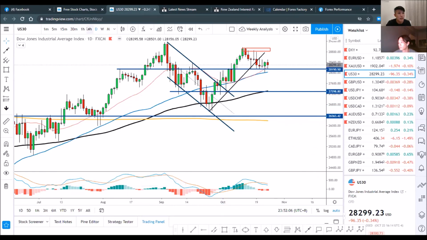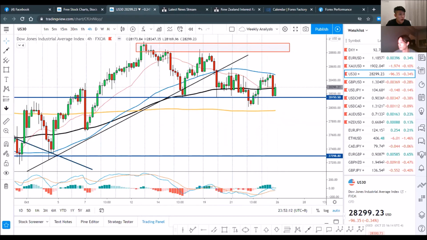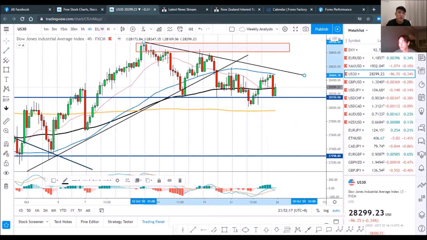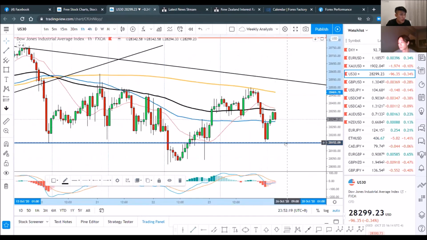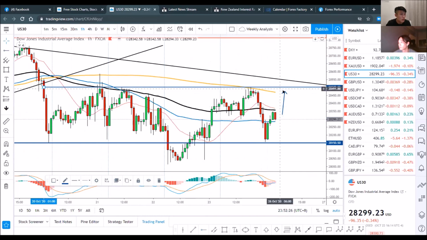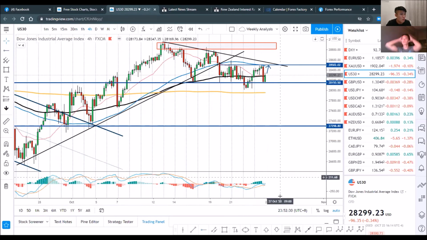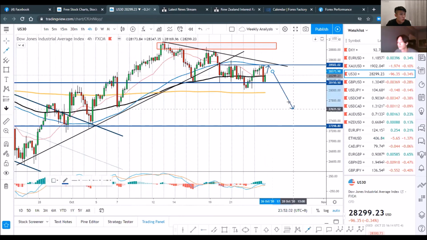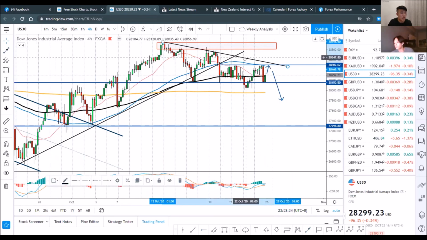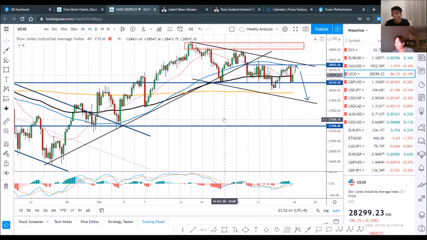But in any case, technically speaking, we do have a case to sell it. So I think for now it's quite straightforward. If it pulls back a little bit further, retests the high, the resistance right here, and if it's successful, then we can try to sell the US30 again and expect more pullback towards a lower level, where it might actually form a falling channel. So actually that's pretty much for the Dow Jones for now.